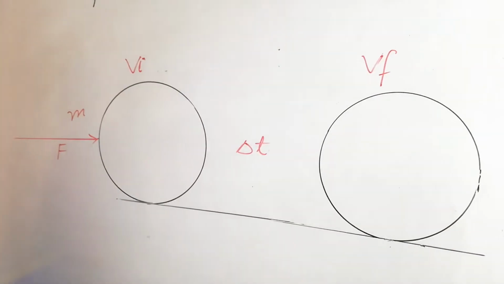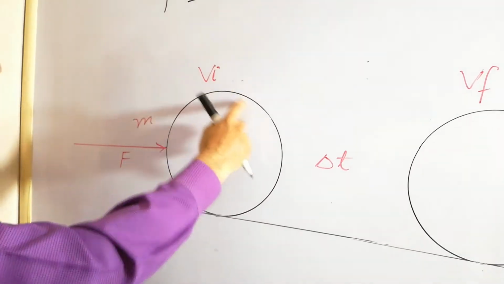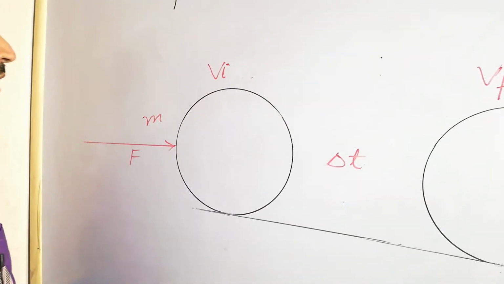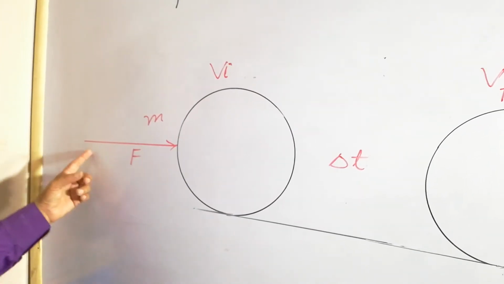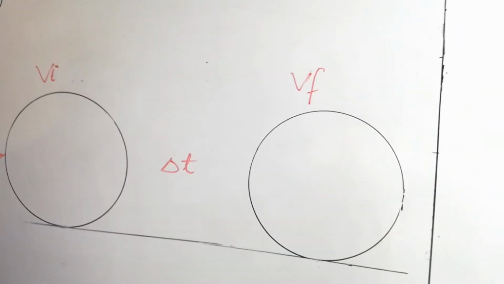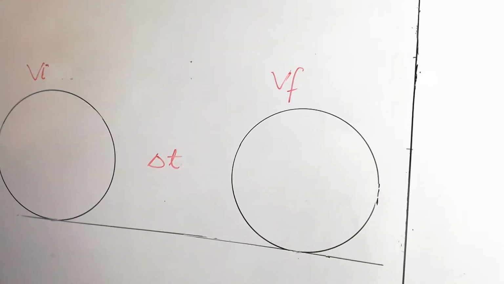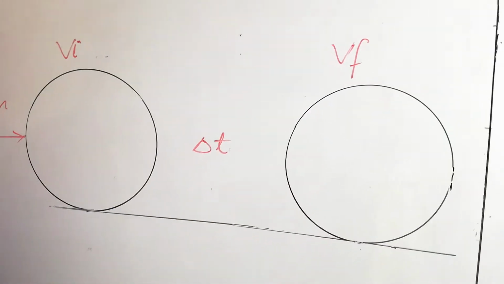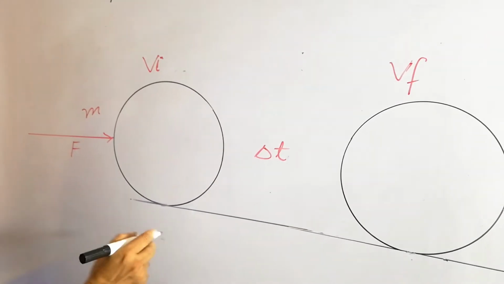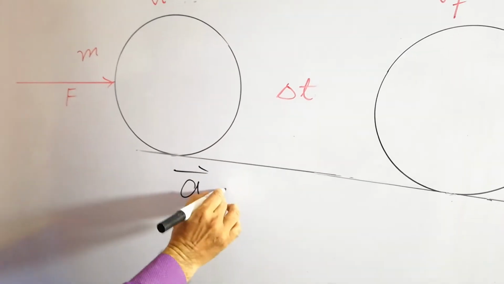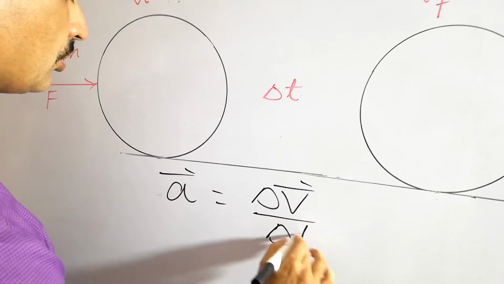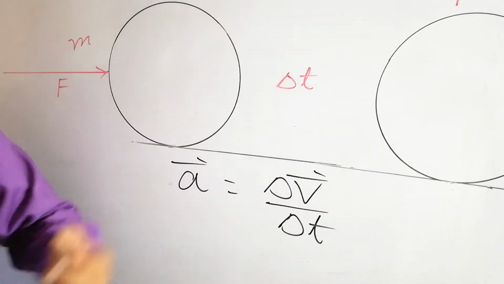Now students, look again here. Consider a football having mass m, moving with the initial velocity Vi. Let some force F act on it and its velocity changes to Vf in time delta t. As the velocity is changing, there will be an acceleration, and the acceleration is a equal to delta V over delta t.